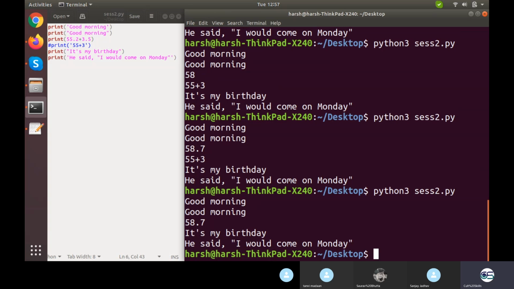Another reason for using comments is that whenever you write code, it should be readable and understandable. If a lot of people are working on a team, you want your code to be understood by another person in your team.